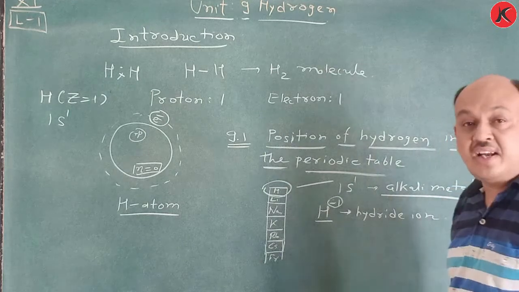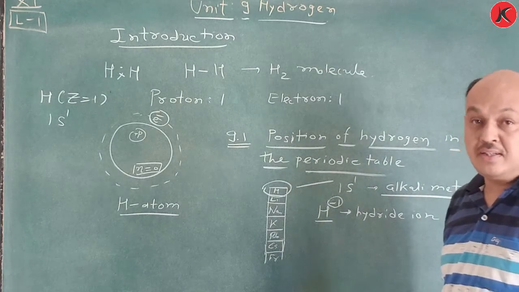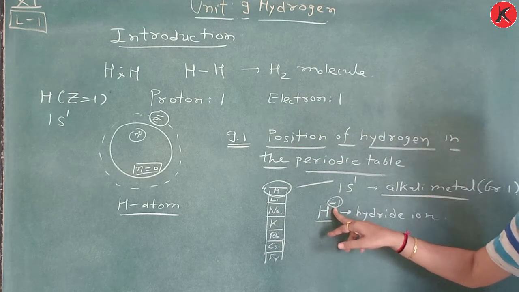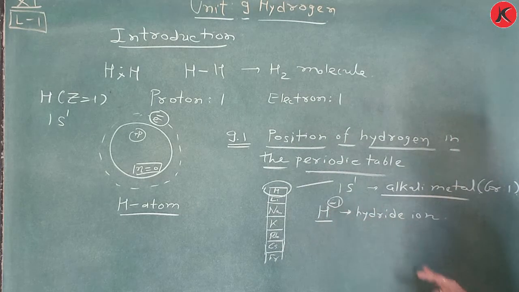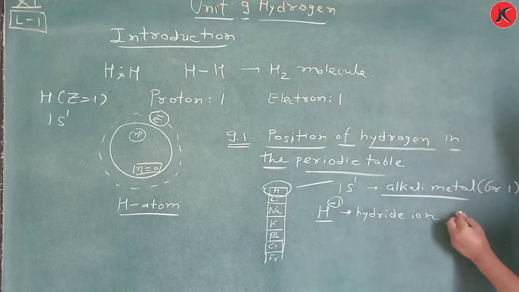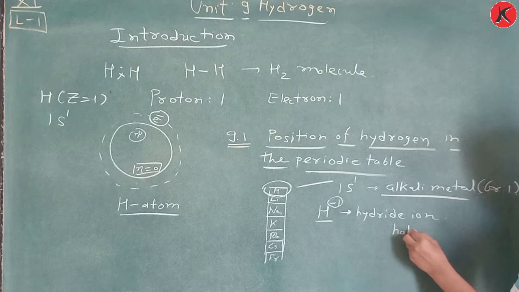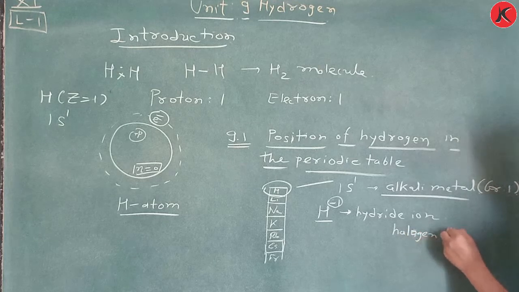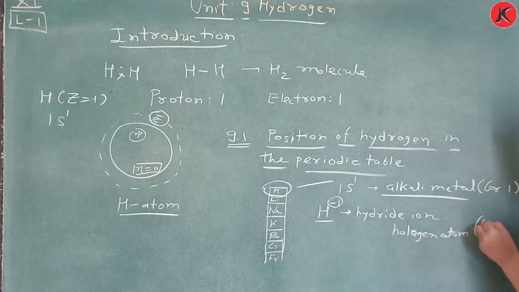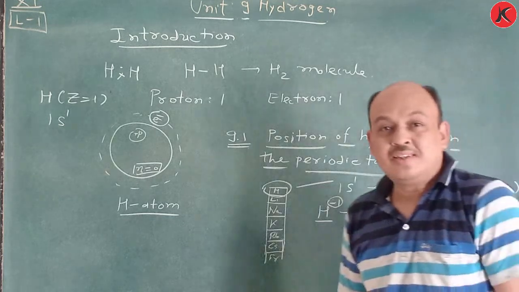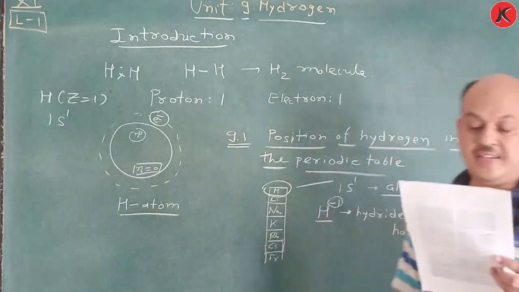So they may be hydride. According to the -1 charge, the -1 oxidation number is there. That's why they are also in group 17, the halogen group, just like halogen atoms. So it is a group 17 question. They are coming in group 1 and group 17.